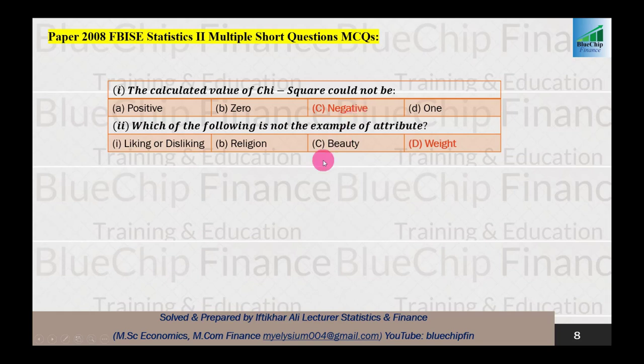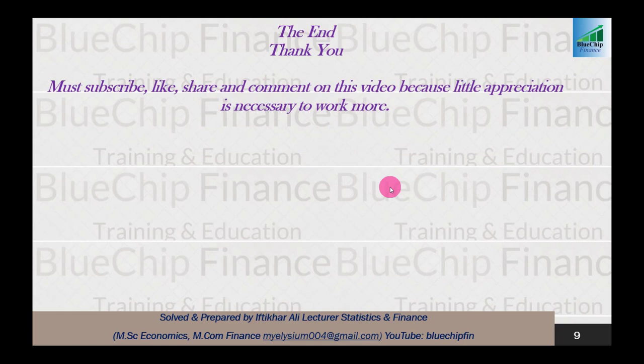And the second MCQ is: which of the following is not an example of attribute? Attribute is character. Liking or disliking is character, religion is character, beauty is character, but weight is not character. So weight should not be an attribute. We cannot treat weight as an attribute. So these are two multiple choice questions related to the 2008 paper of chi-square and association.